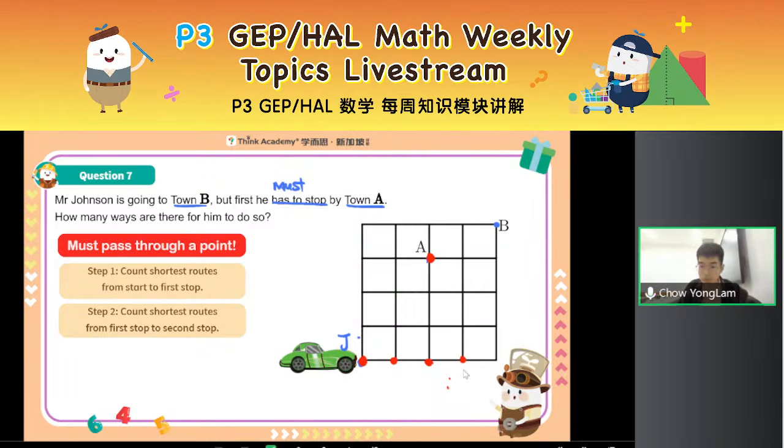So do you need to consider here? Actually, you don't need to, because let's say I come here first. But remember, I have to go to A first. Then you realize, oh, at some point I need to U-turn. The moment I U-turn, it is no longer a shortest path, so I have to omit it. So basically, if it helps, you try to draw a boundary around the region.